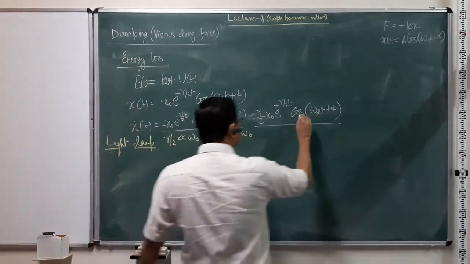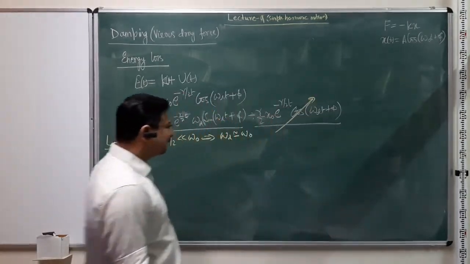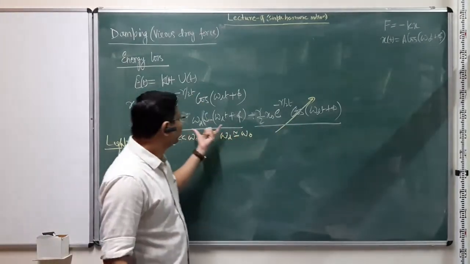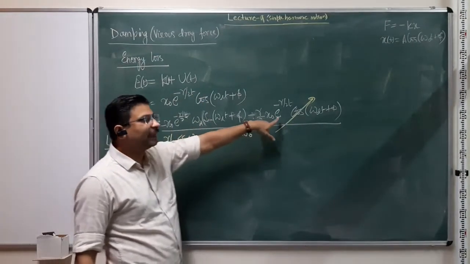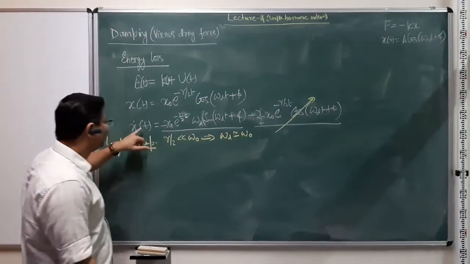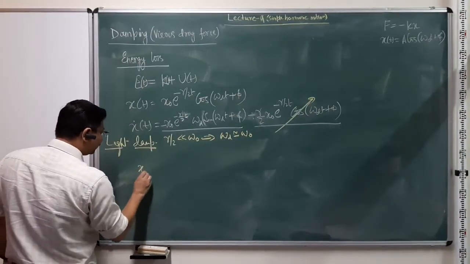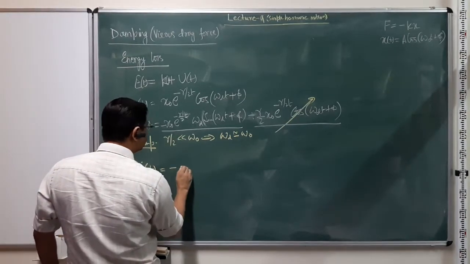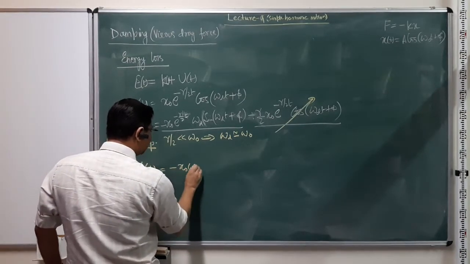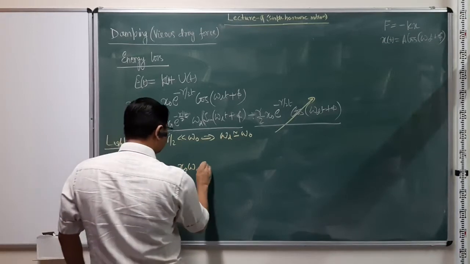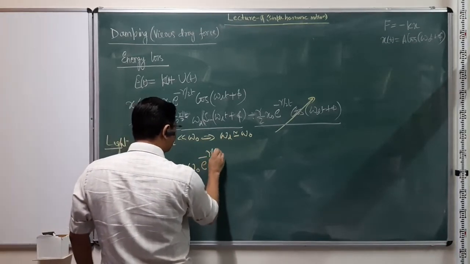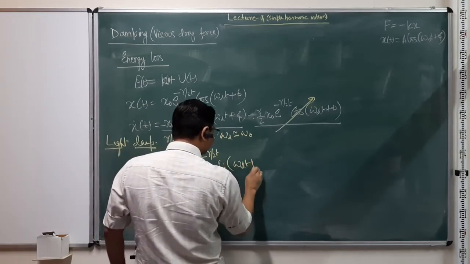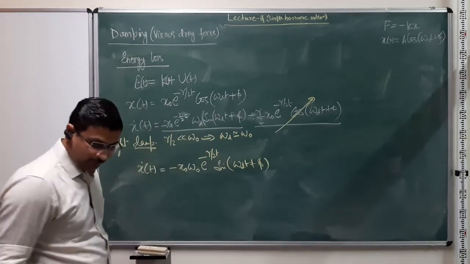So under light damping this second term will have a very small effect. Majority of it will come from the first, so we can neglect it in calculating the velocity, and then x dot t I can simply write as minus x naught omega naught exponential minus gamma over 2 t sine(omega d t plus phi).